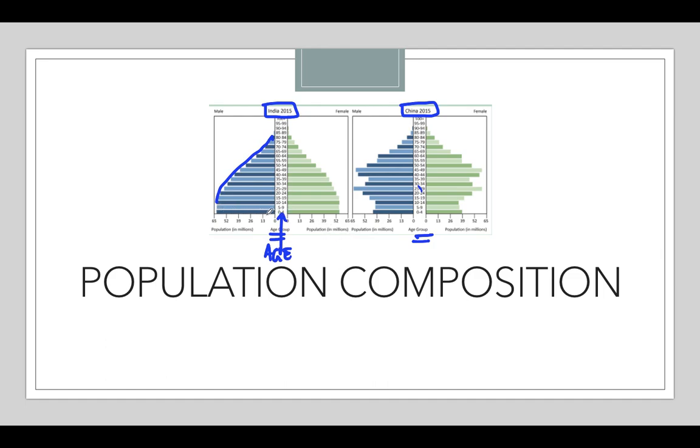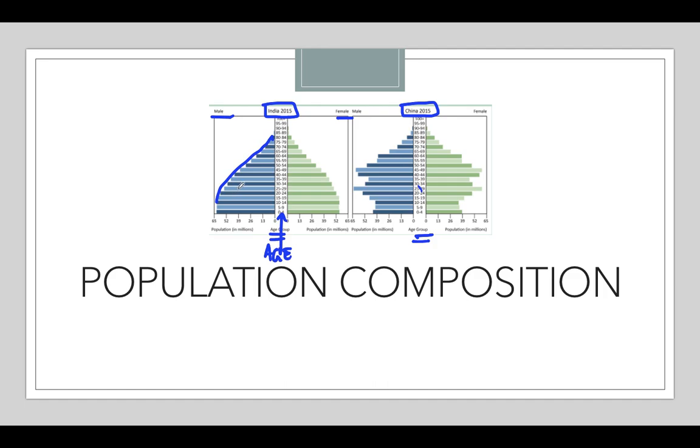Here you can see male and female. This blue line represents male and this green line represents female. It is similar for China also. Males are shown on the left and females on the right. When done, it looks like a pyramid but is rarely symmetrical.